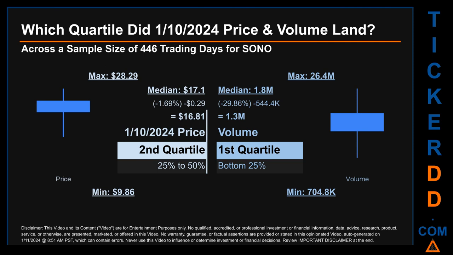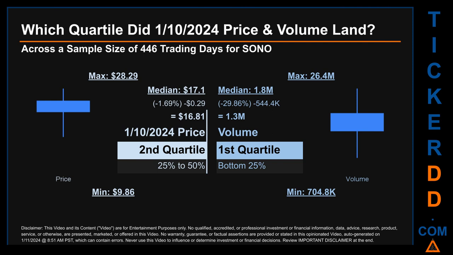Which quartile did the 10th of January 2024 price and volume land? Across a sample size of 446 trading days, the maximum end-of-day price for SONO was $28.29 while the minimum was $9.86. Within that price range, the 10th of January 2024 price, of $16.81, landed within the second quartile, putting it within the 25% to 50% range of all sampled end-of-day prices. The day's volume landed within the first quartile, at the bottom 25% of all sampled daily volume, which saw a max daily volume of 26.4 million and a minimum of 704.8 thousand.